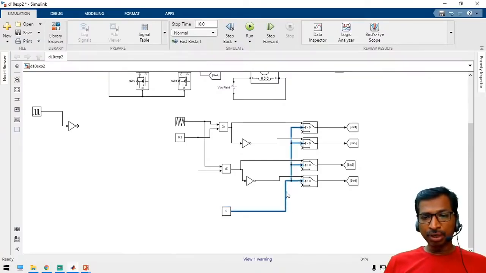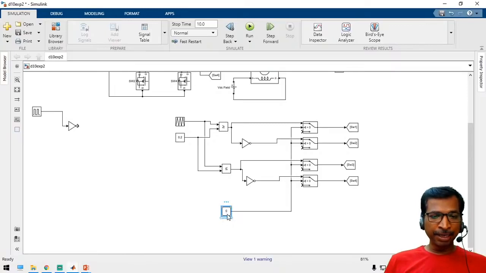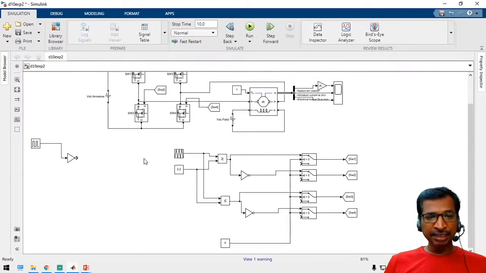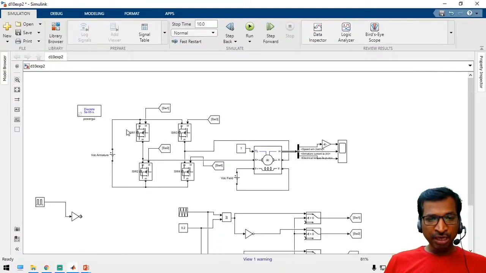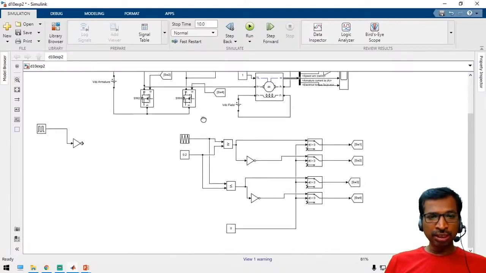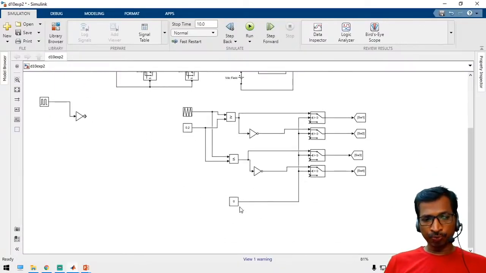So how can we configure the second input? How can you achieve a braking mechanism? See here in this circuit, we have to remove the PWM and apply a different one. Switch 2 and switch 4 need to be connected high, and at the same time switch 1 and 3 need to be connected low.